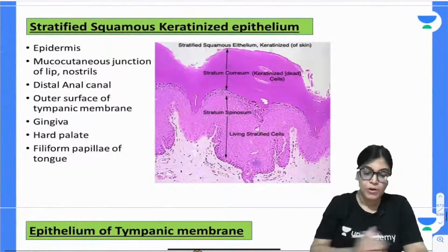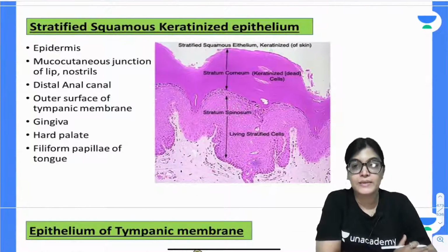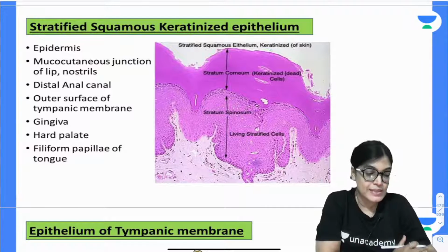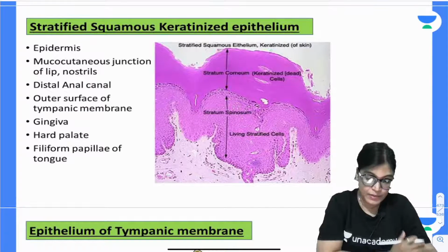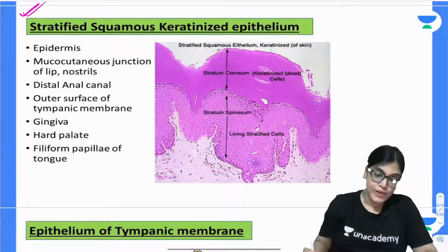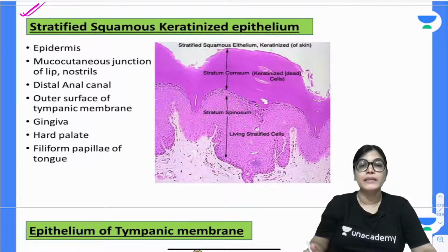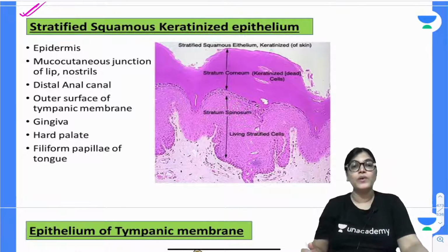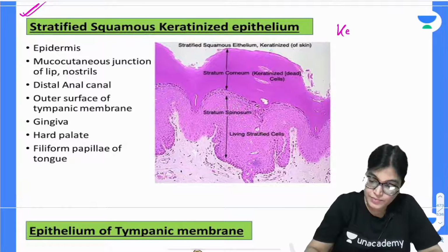Now let's talk about stratified squamous keratinized epithelium. When we are talking about stratified keratinized epithelium, it is again multiple layered and it is overlaid by keratin deposit.